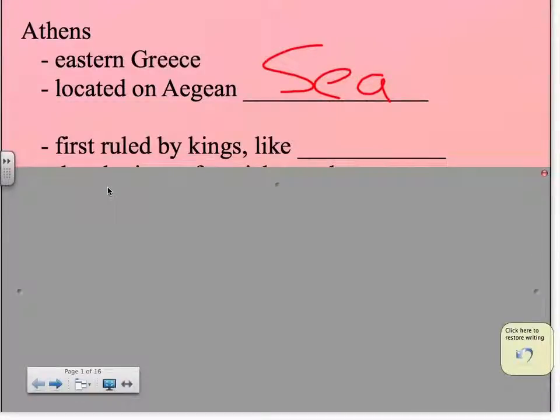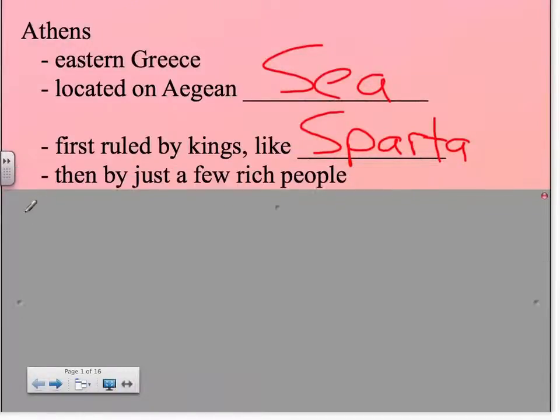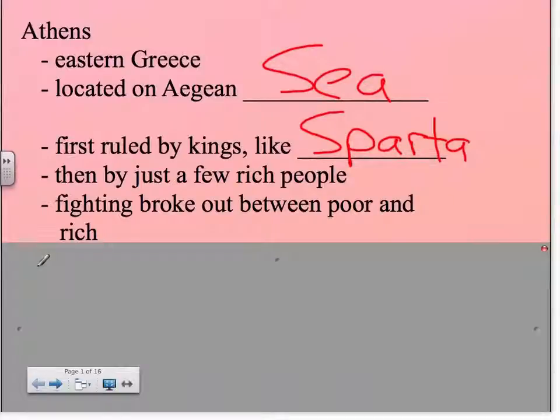It was first ruled by kings, much like where? Sparta. Sparta was ruled by kings. Athens was first ruled by kings. After that, just like in Sparta, it was ruled by a few rich people. What's a fancy word we know for rich people? Hopefully you just said aristocrats or nobles. Finally, fighting breaks out between the poor and the rich.